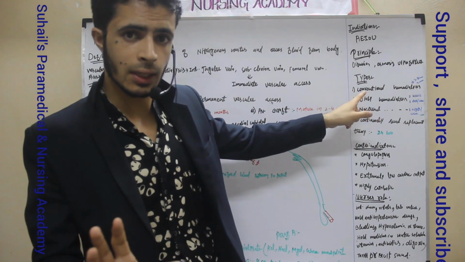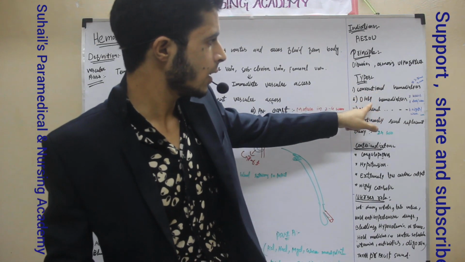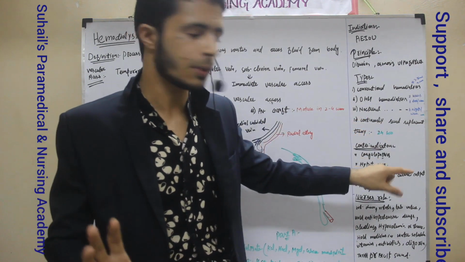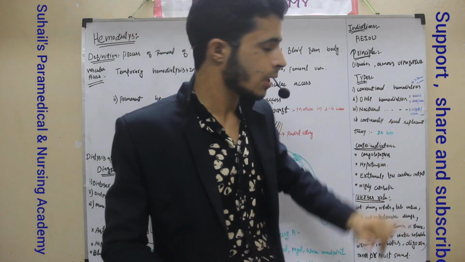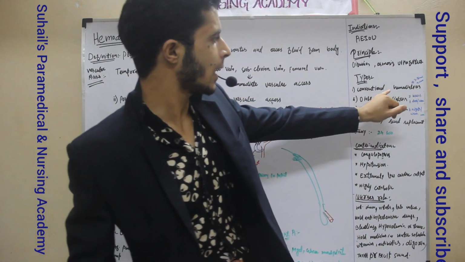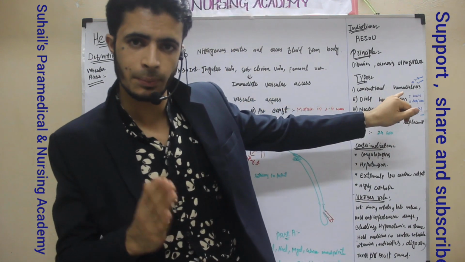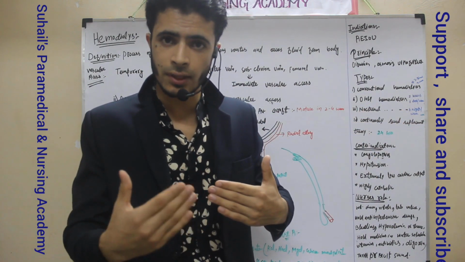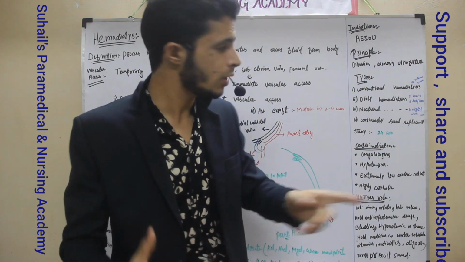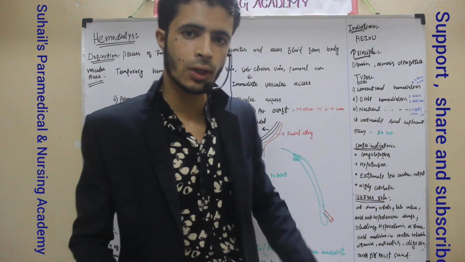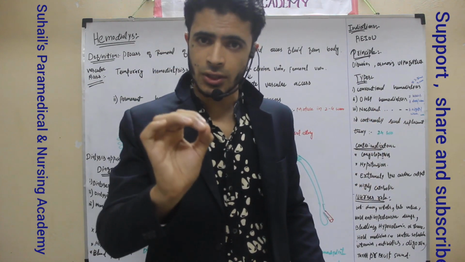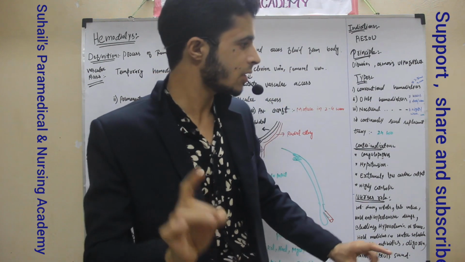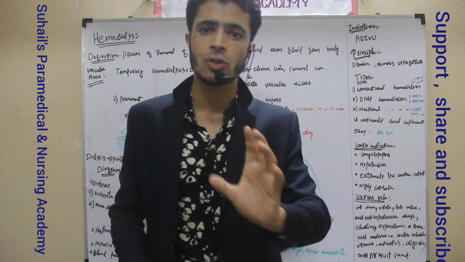I will tell this also. That is conventional, daily, nocturnal hemodialysis and continuous renal replacement therapy. In conventional hemodialysis, we need hemodialysis 3 times a week. Conventional means by convention. Another is daily. Daily means six times a week, 6 days in a week we need hemodialysis. Another is nocturnal. Nocturnal means 6 nights in a week we need hemodialysis. That is nocturnal hemodialysis.